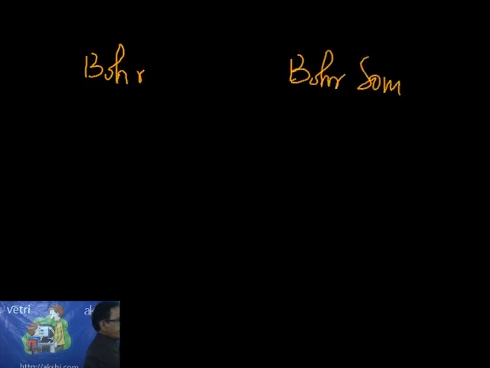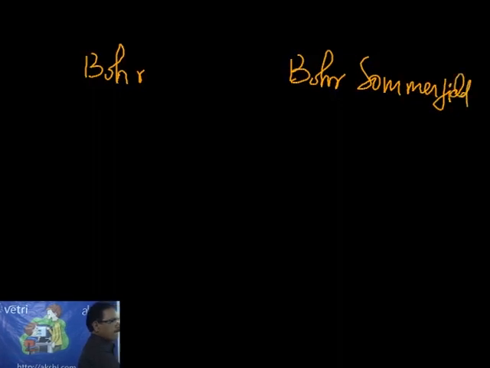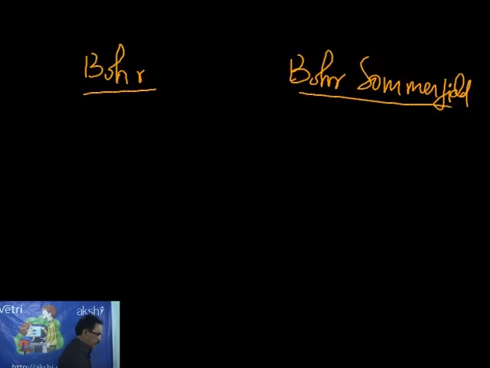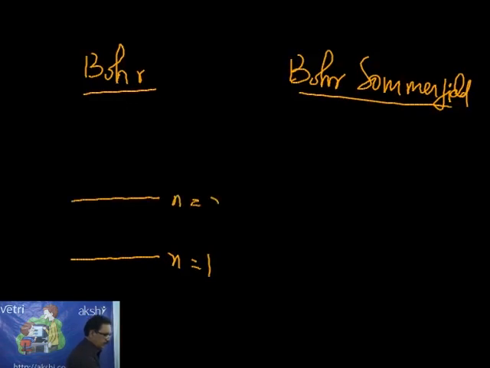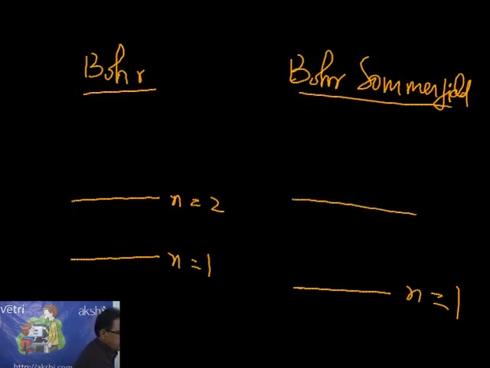This is Bohr. This is Bohr-Sommerfeld. Suppose this is the first level, n equal to 1 for Bohr. This is the second level, n equal to 2 for Bohr. On the other side, this is n equal to 1 for Bohr-Sommerfeld, and this is n equal to 2 for Bohr-Sommerfeld.